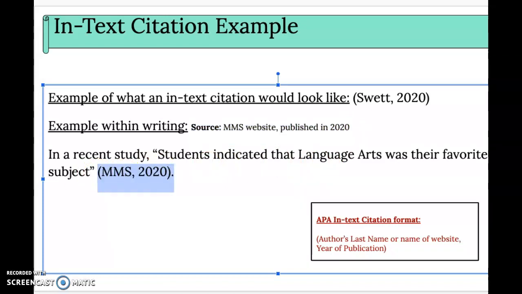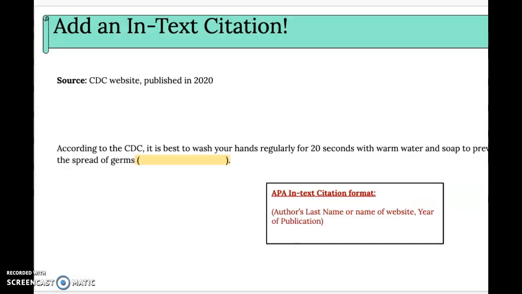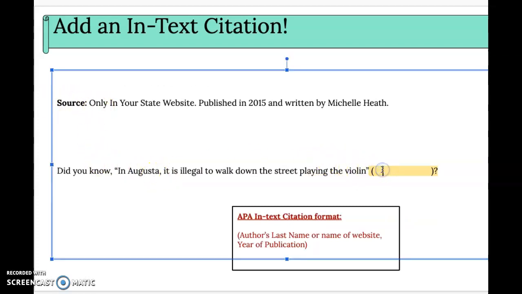So kind of think about that. And when you're ready, try it out. You have 2 slides, okay? Source, evidence, how do you write your in-text citation? Second one, source, evidence, which is a quote. How do you write your in-text citation in here? Follow what's in the box, okay?